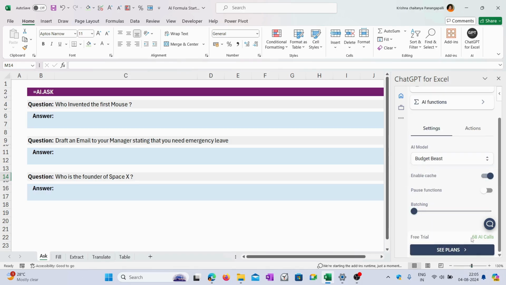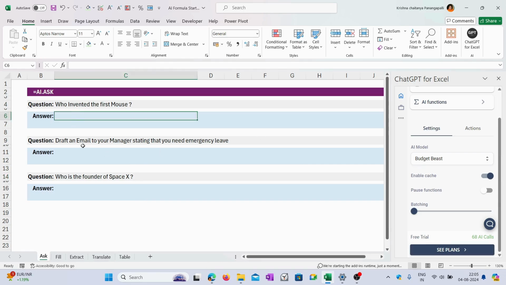And as you can see, there are only 68 AI calls available for the free trial. So what does this mean? That means I can access only 68 times free of cost. So I can use these kinds of artificial intelligence features only 68 times. I think you will be provided with 100 AI calls, but I got reminded with only 68 AI calls. If you want to purchase any plan, you can go here, see the plans and buy as per your wish.